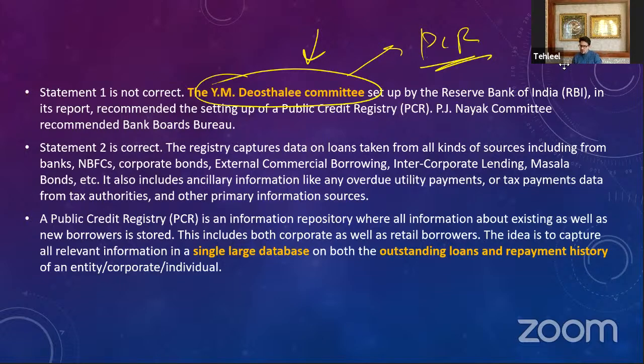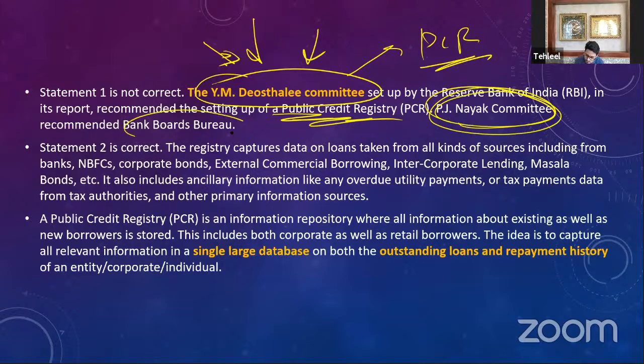All these borrowings have to be put in place in a public credit registry, which will maintain how much borrowing is being done by these institutions. This was recommended by the Y.M. Deosthali committee, which recommended the setting up of the PCR. The PJ Nayak committee was not meant for PCR; it was meant for the Bank Board Bureau.